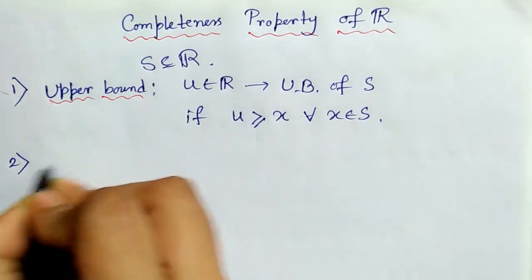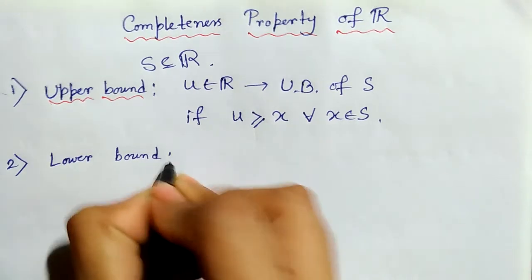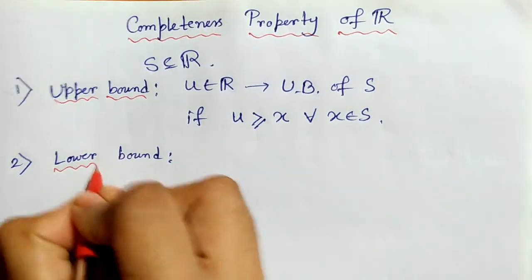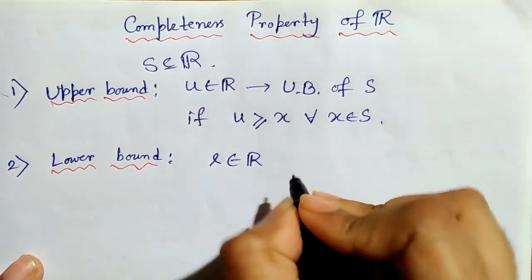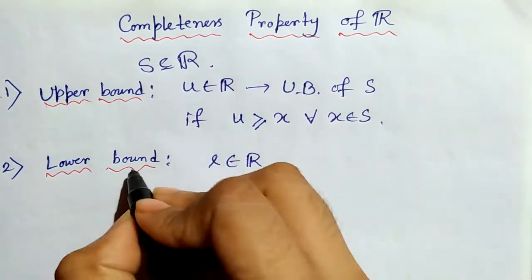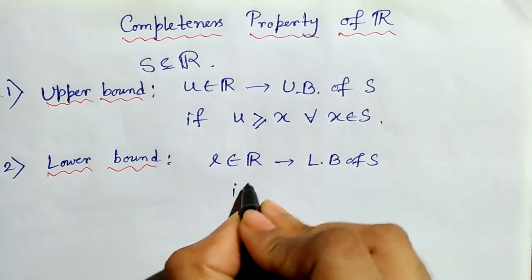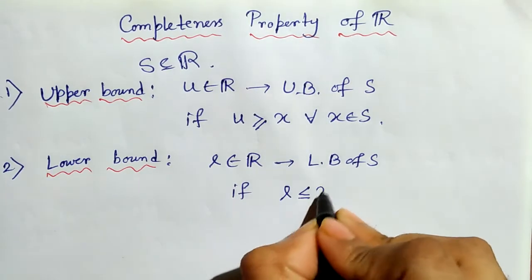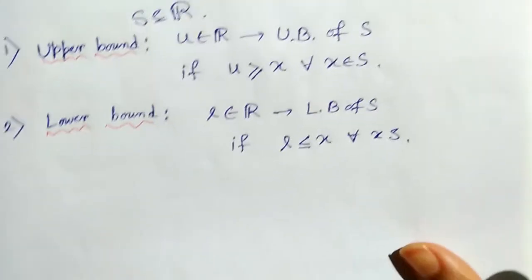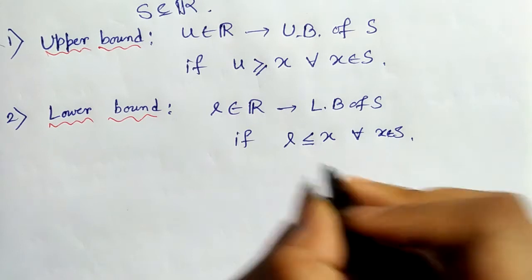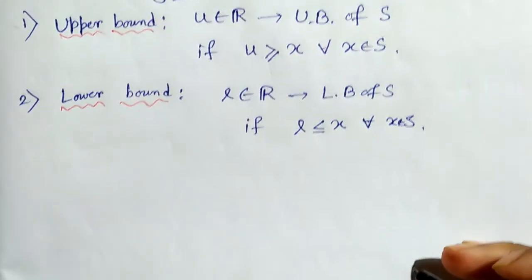Next, the lower bound of a set. Similarly, a real number L is said to be a lower bound of a set S if L is less than or equal to every other member of the set. L is less than or equal to x for all x belonging to S.